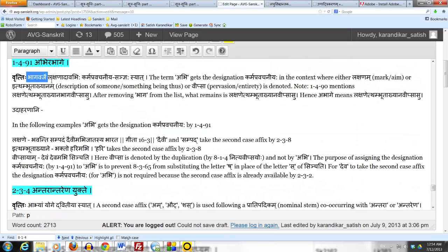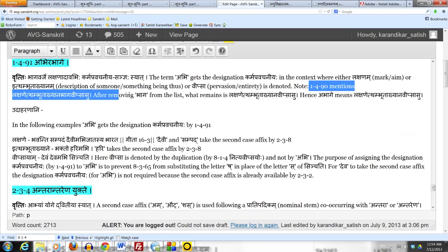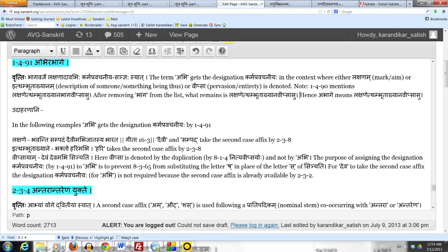The note here says 1490 mentions Lakshanetham Bhutakyan Bhaga Vipsasu. After removing Bhaga from the list, what remains is Lakshanetham Bhutakyan Vipsasu. Hence Abhage means Lakshanetham Bhutakyan Vipsasu. And as we mentioned when we studied 1490, these meanings don't have to be denoted by Abhi. Abhi has to be only used in the context where one of these meanings is denoted. The examples are very similar to those that we saw under 1490. Let's take a look at them.